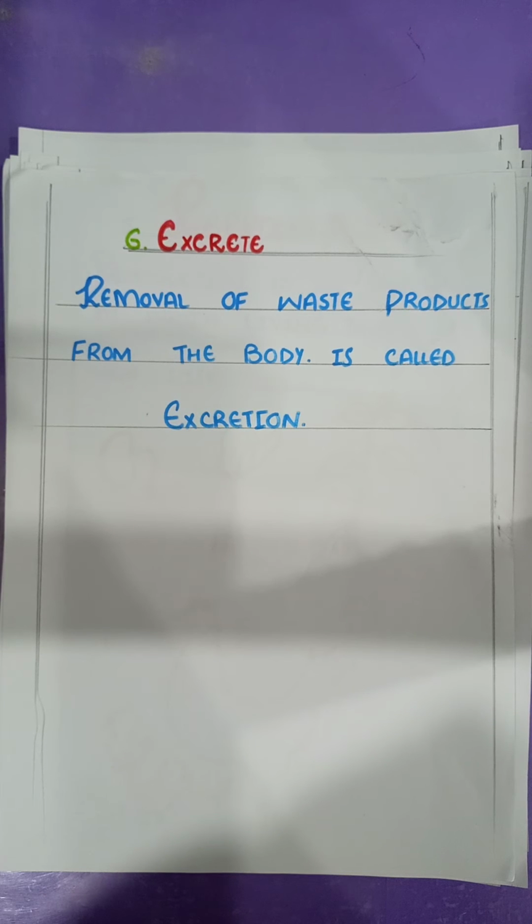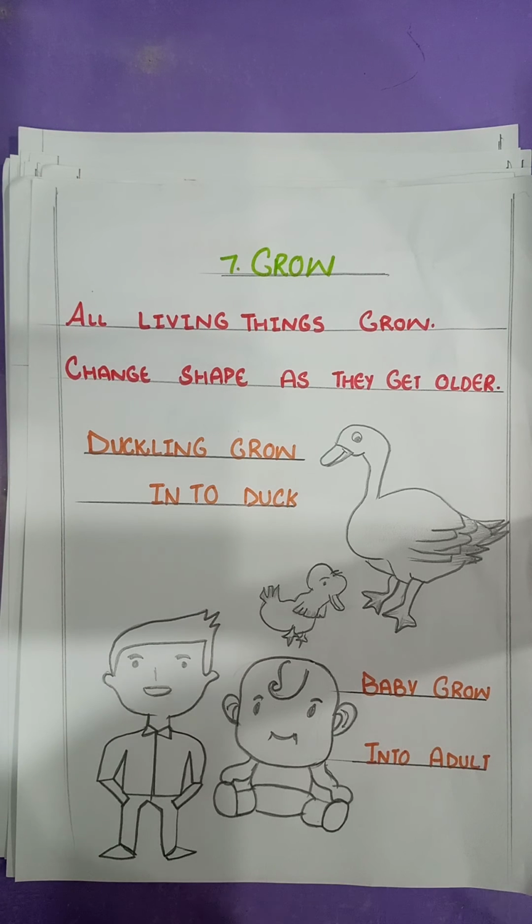Plants excrete oxygen gas, which is the waste product of photosynthesis, through the tiny holes called stomata. Number 7, all living things can grow and change shape as they get older. All living things grow and go through a life cycle.